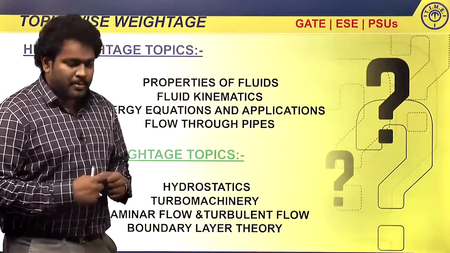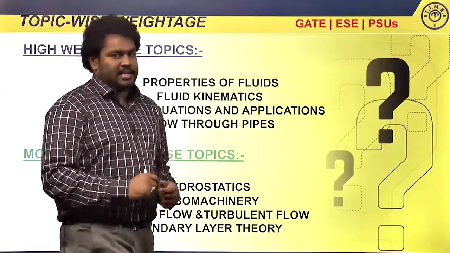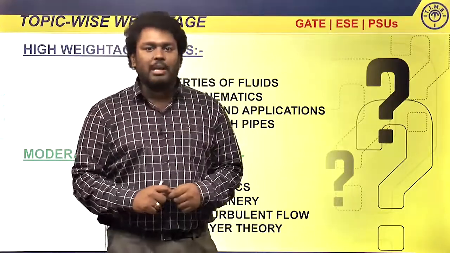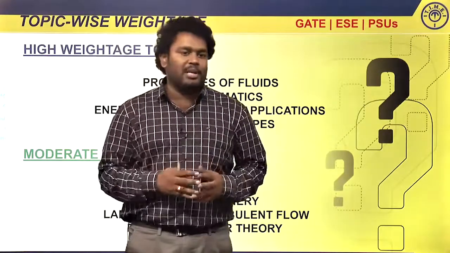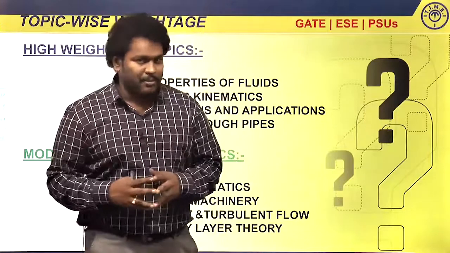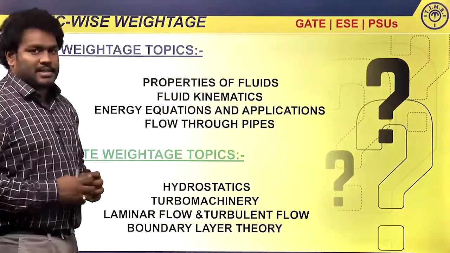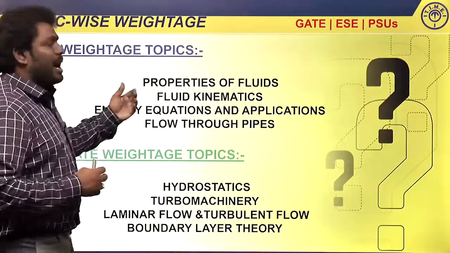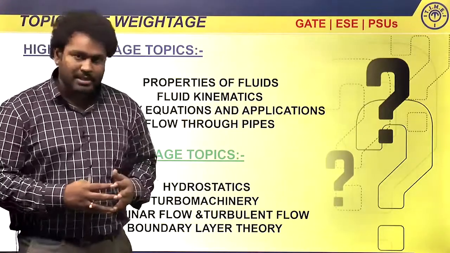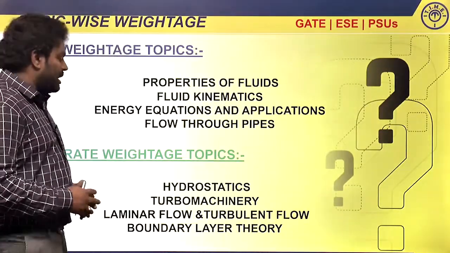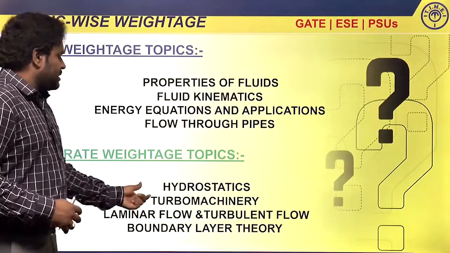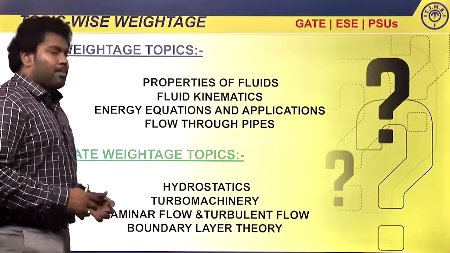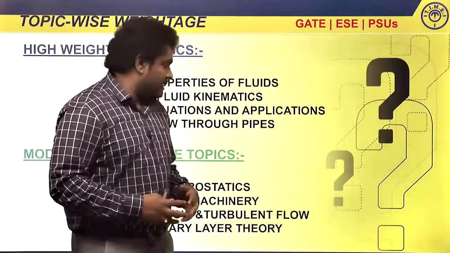Most of the time you will get a question from the formula HL equals FLQ square by 12.1 d power 5, and the ratios between the different parameters available. So this would be a 2 marks question; from these topics you have a greater chance of getting a 2 marks question.